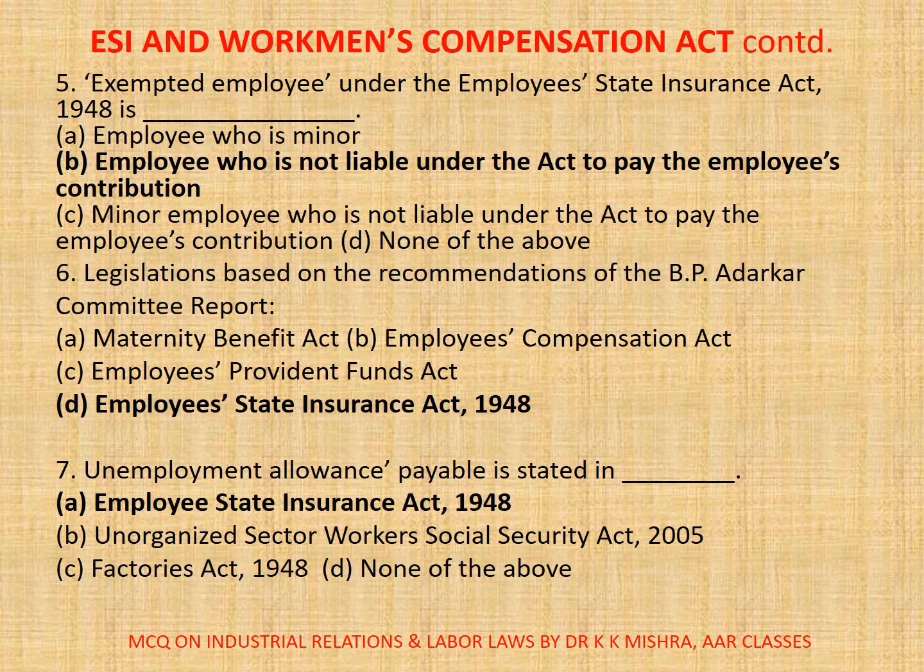Now 7. Unemployment allowance payable is stated in dash. A. Employee State Insurance Act 1948, B. Unorganized Sector Workers Social Security Act 2005, C. Factories Act 1948, D. None of the above. Correct option is A. Employee State Insurance Act 1948.